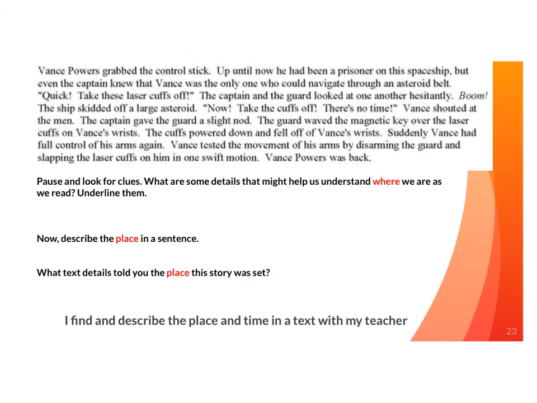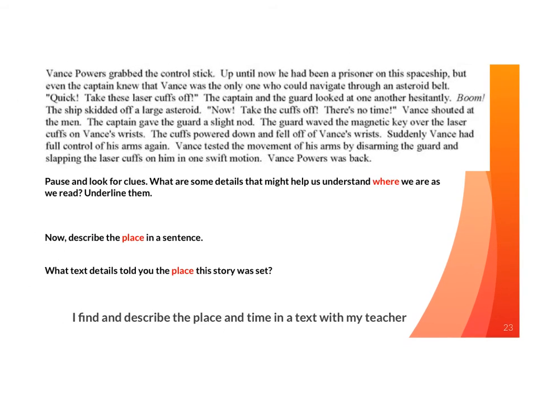So we read that text, and now we're going to pause and look for clues. What are some details that might help me understand where we are as we read? So I'm looking for places, some things that might tell me some places. I see that we are on a spaceship. That's pretty crucial. And we're going through an asteroid belt. In other words, a place where there's a lot of rocks in space. I feel like that's kind of what I need to know. So some details that might help us understand where we are would be a spaceship and an asteroid belt.